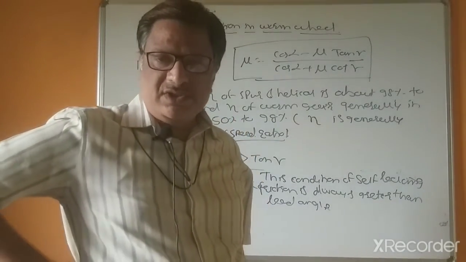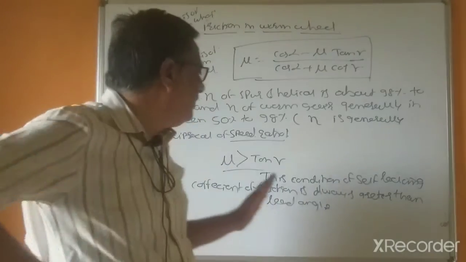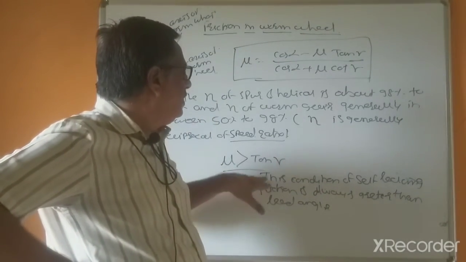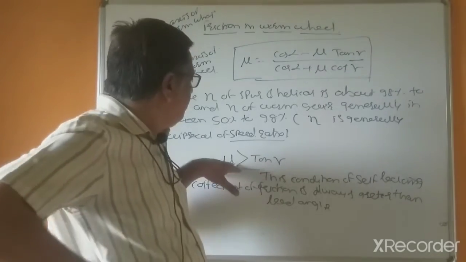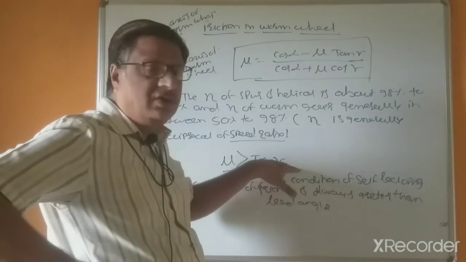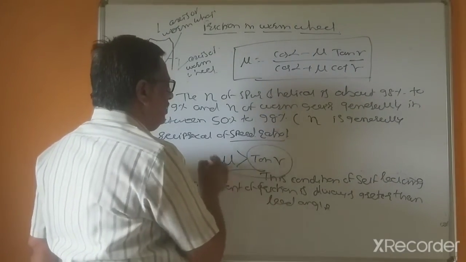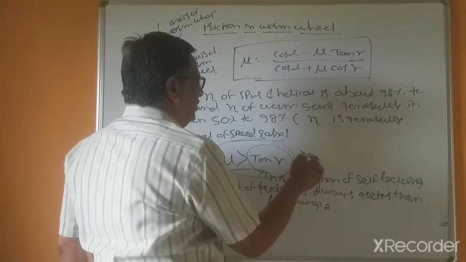Coefficient of friction should be greater than the lead angle, meaning the tan gamma value. So try to understand this because it is important.